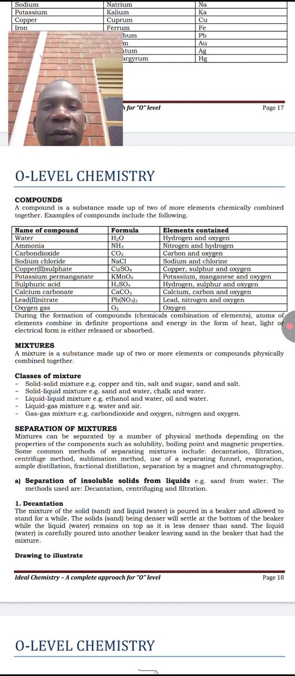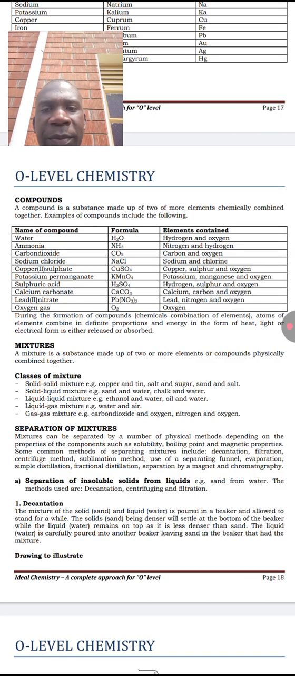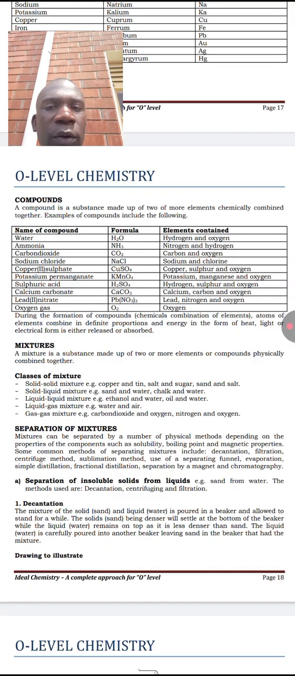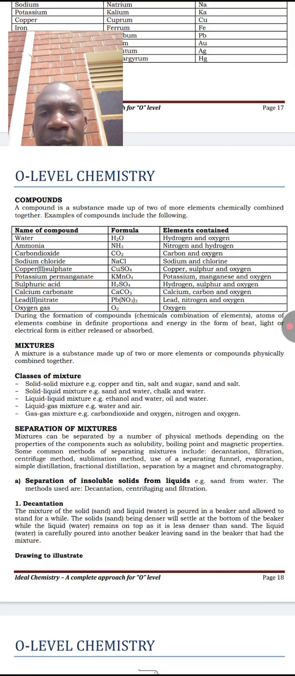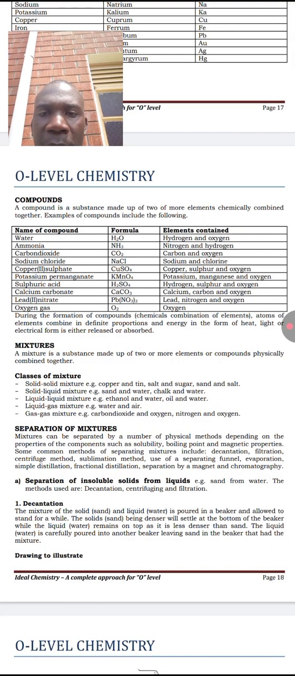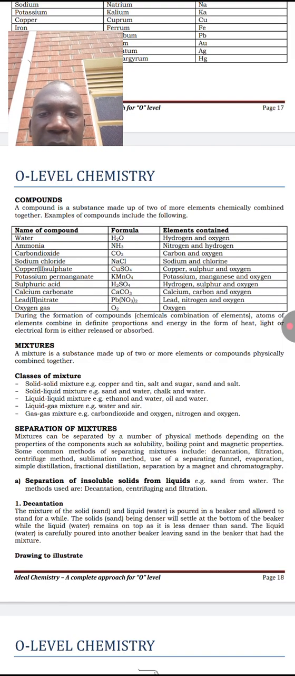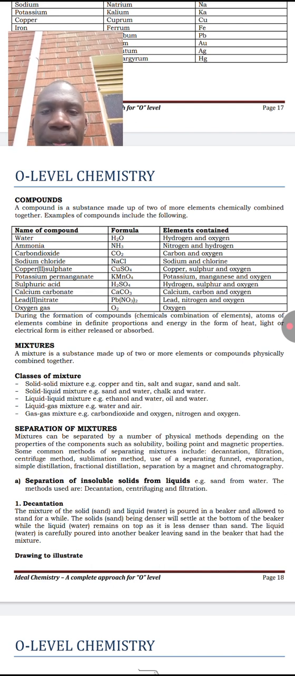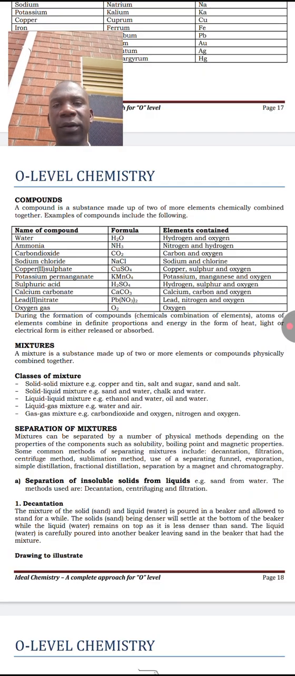There are many classes of mixtures you can talk about. For example, solid-solid mixture. If the mixture is made up of only solid components, such as a mixture of copper and tin, salt and sugar, among others. We have solid-liquid mixture, for example, sand and water, chalk and water. We have liquid-liquid mixture, for example, ether and water, oil and water. We have gas mixture. Here, the components are only in gaseous state, for example, carbon dioxide and oxygen.